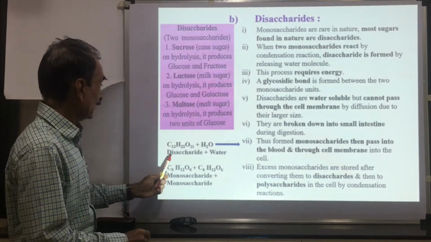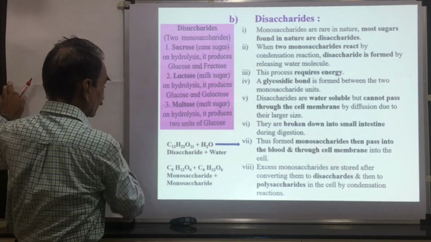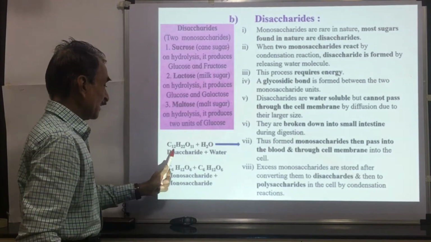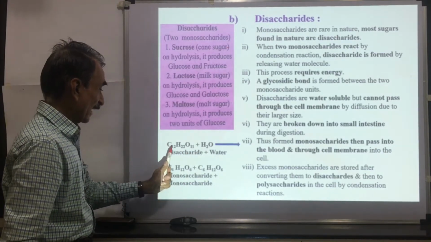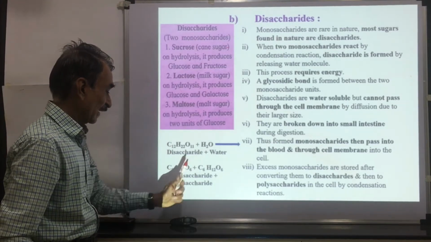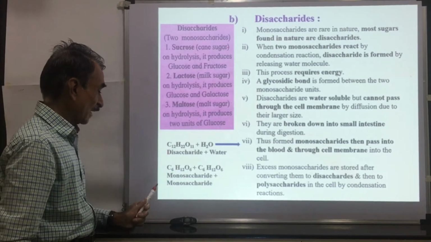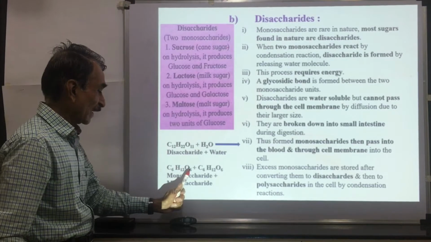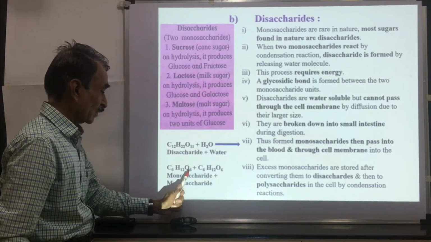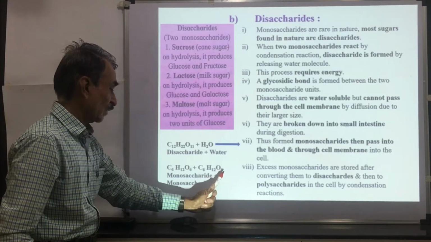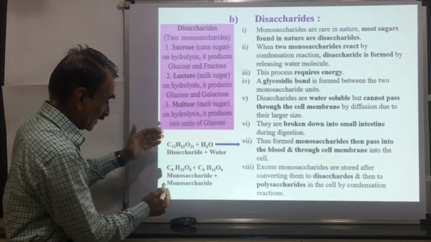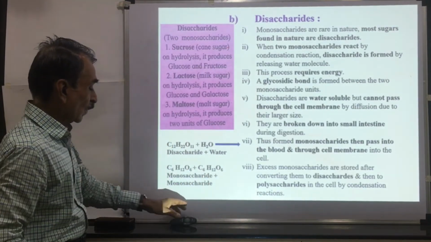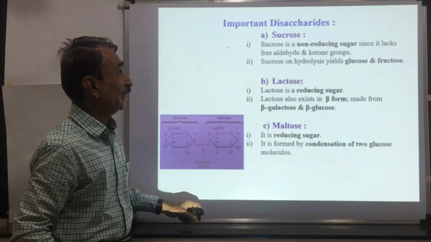You can see here, this is a disaccharide, C12H22O11. One molecule of water is added, and there is a breakdown of this disaccharide. This disaccharide is broken down into two monosaccharide subunits, that is C6H12O6 plus C6H12O6. Here, when this disaccharide is hydrolyzed, there is formation of two monosaccharide subunits.